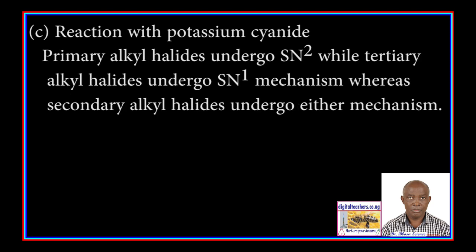Primary alkyl halides undergo SN2, substitution nucleophilic bimolecular, while tertiary alkyl halides undergo SN1, substitution nucleophilic unimolecular, whereas secondary alkyl halides undergo either mechanism.